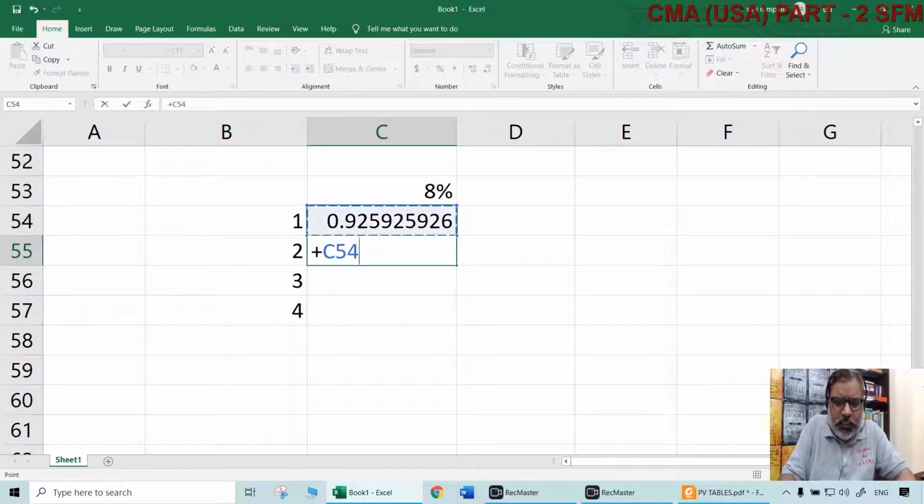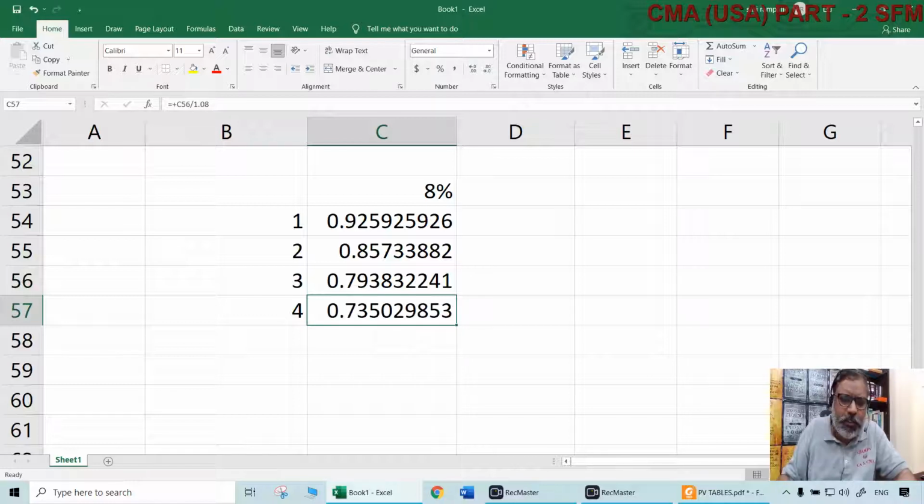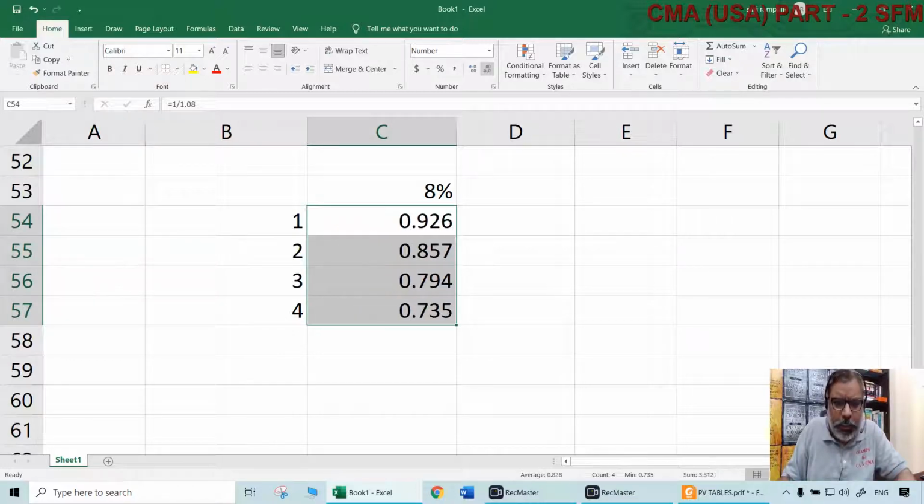Then after that it is easy. Whatever we got, divided by 1.08, that means 1 divided by 1.08 square. So we are indirectly doing that. Then again that divided by 1.08 means 1 divided by 1.08 cube. Again that divided by 1.08 gives 1 divided by 1.08 to the power of 4. We don't need to do all that, but just to compute them easily, we can do that on a calculator.